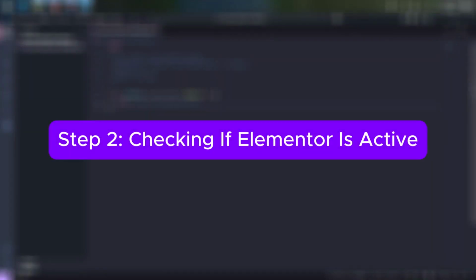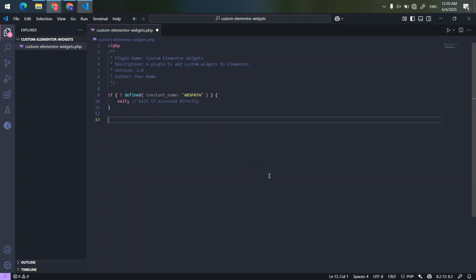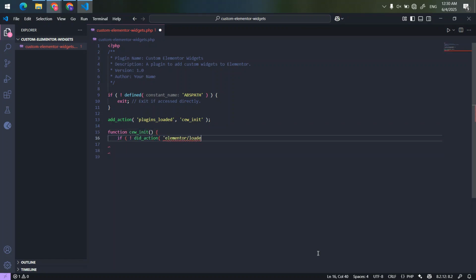Step 2. Checking if Elementor is active. Next, we add a hook that ensures Elementor is installed and active before continuing. This code safely checks if Elementor has been loaded, and if not, displays an admin warning instead of breaking anything.